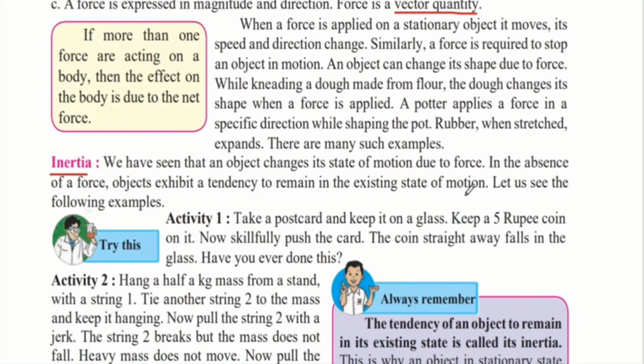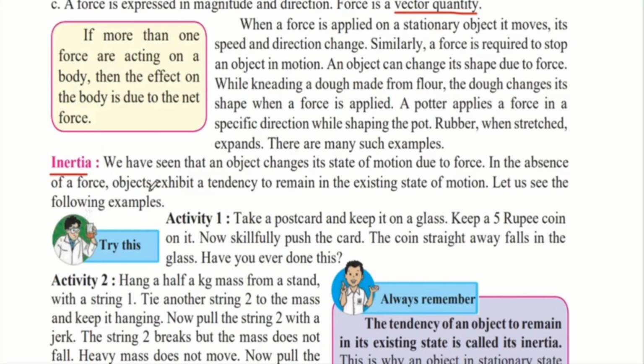If you remember the initial example, when you are driving a car and you switch off the engine, you will notice that the car continues to move for a certain amount of distance before it comes to a rest. So why is it continuously moving even after the engine is stopped? This is because of inertia. Because of this tendency of an object, it will continue to be in motion even after the force has stopped. This is what is termed as inertia.